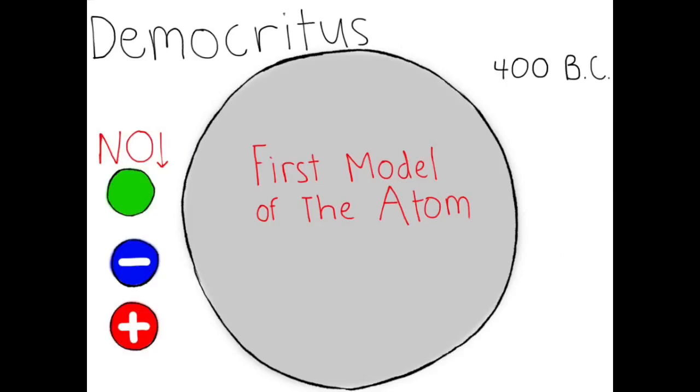In 400 BC, Democritus created the first model of the atom. There were no electrons, protons, or neutrons at the time, but his model helped other scientists understand and continue further research about the atom.